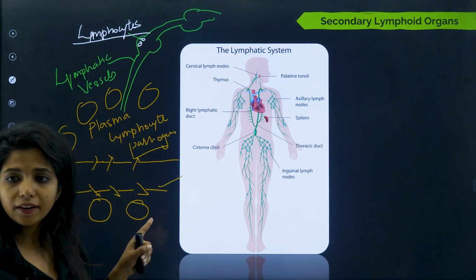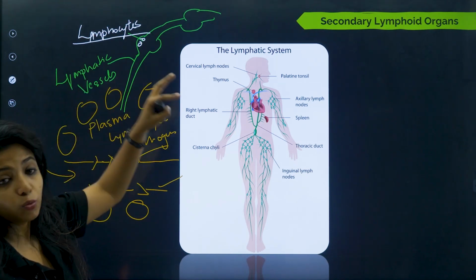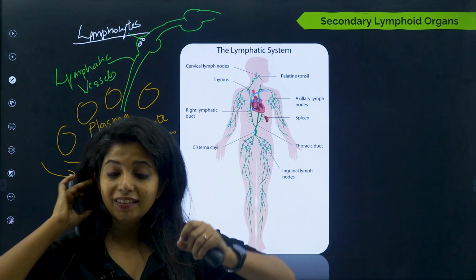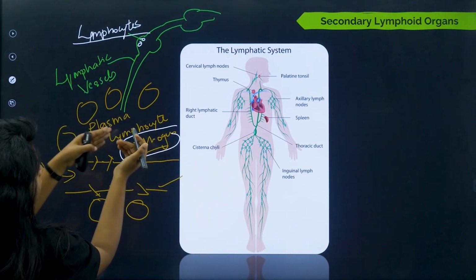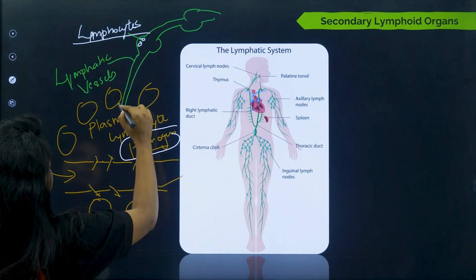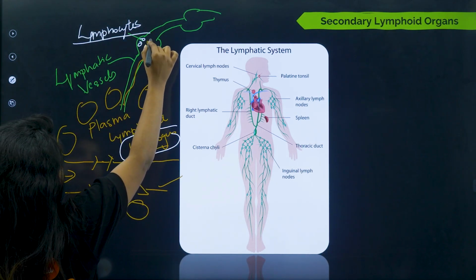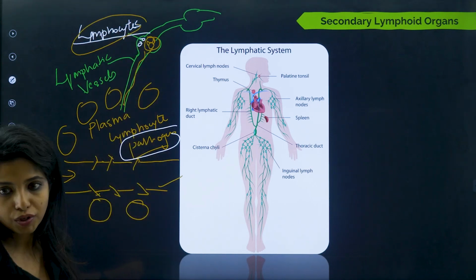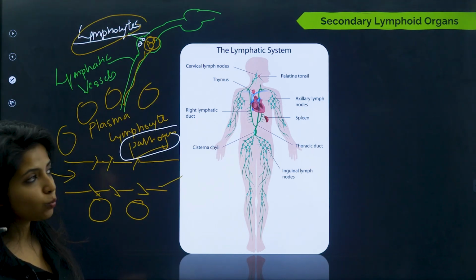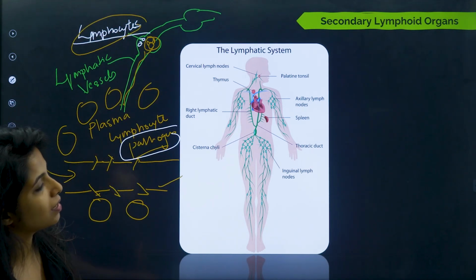So what were the secondary lymphoid organs? Basically the ones that bring the lymphocytes in contact with the antigens. And where are the antigens? Over here. When all this gets inside and there is a pathogen, this pathogen or antigen is caught by the lymphocytes in the lymph nodes. So that is one secondary lymphoid organ.